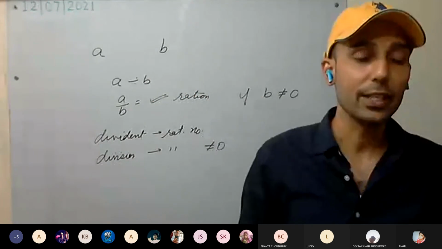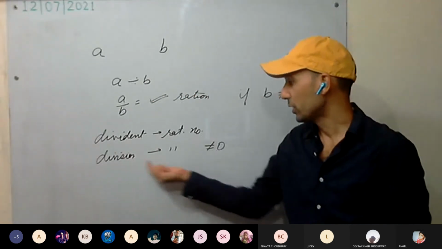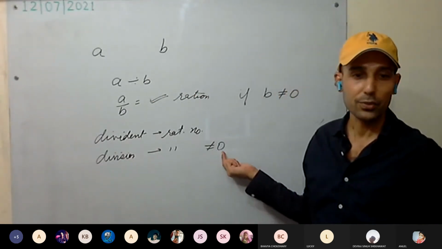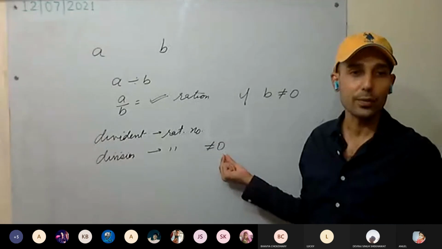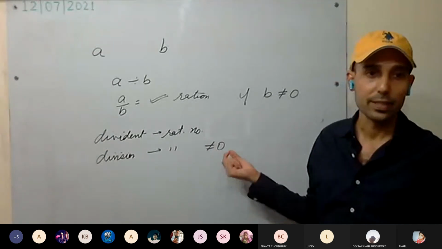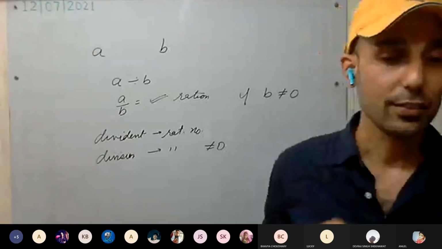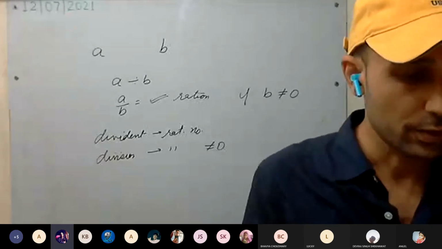Understood now? So there is one condition here. That condition is that the divisor should not be equal to 0. This is clear to all. The divisor should not be equal to 0.